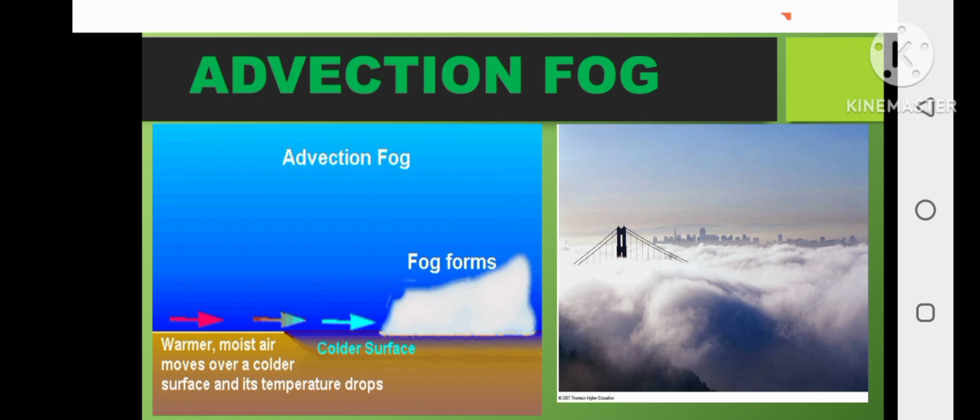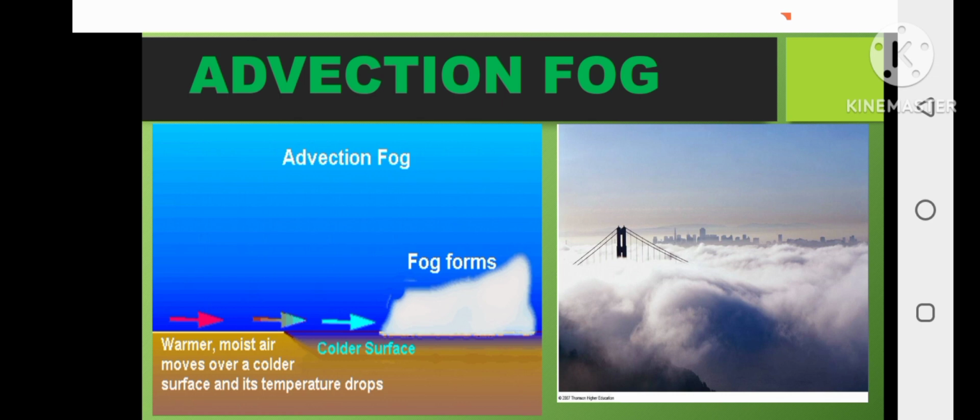Then we have types of fogs. We have six types of fogs. Number one is advection fog. This type of fog forms from surface contact of horizontal wind. This fog can occur with windy conditions, when warm, moist air blows in from the south. If there is snow or cold moisture on the ground, it will come in contact with the warm, moist winds. This contact between the air and the ground will cause the air to cool. Then the dew point rises and creates high humidity, and fog forms.